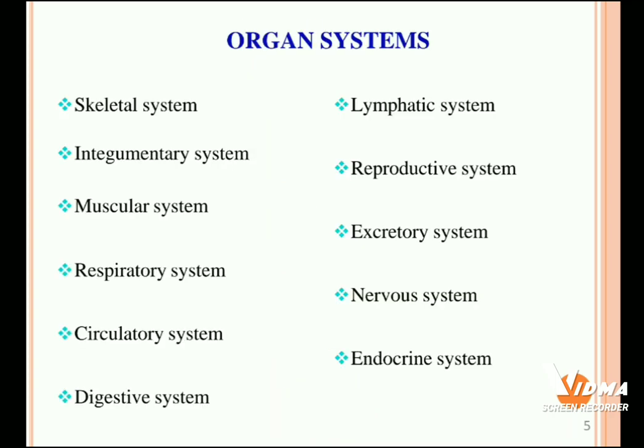Then we should know about the different kinds of organ systems present in our human body. Nearly 11 organ systems are composed in the human body. They are skeletal system, integumentary system, muscular system, respiratory system, circulatory system, digestive system, lymphatic system, reproductive system, excretory system, nervous system and endocrine system. So all these systems are combined to form our human body.